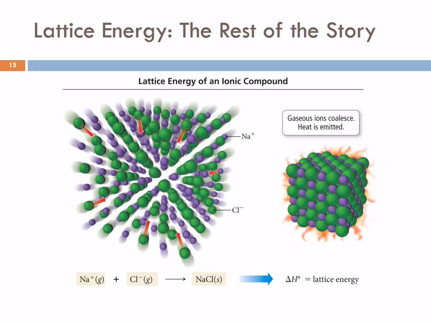So here's an illustration of what's going on with that. If you're starting with sodium ions and chloride ions in the gas state, and those come together to form sodium chloride, the energy that's given off when that happens is the lattice energy. So here we've got all these ions, they're floating around as a gas, and as they come together and form a solid, a lot of heat is released. And that's the driving force for the reaction.